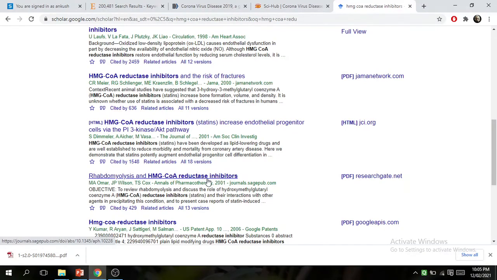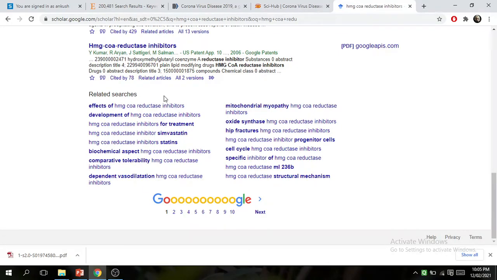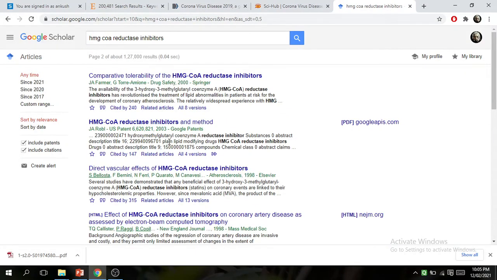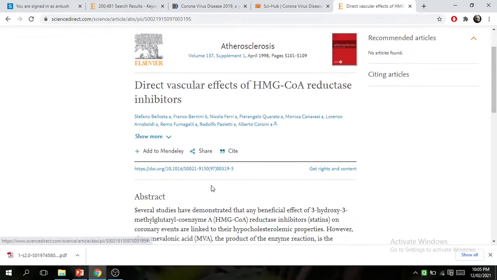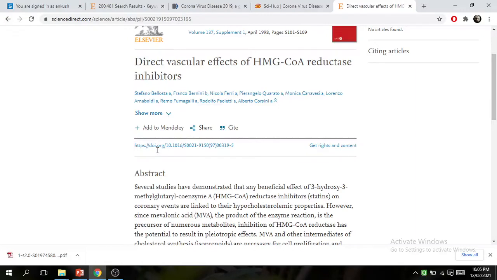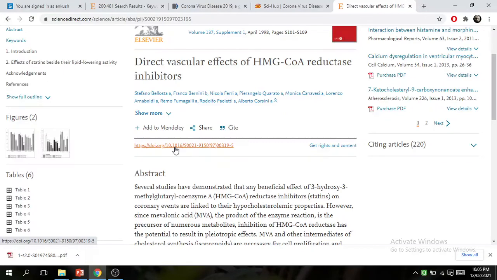Rhabdomyolysis and HMG CoA reductase inhibitors, HMG CoA reductase inhibitors. There are lots of results, and related searches related to HMG CoA reductase. Okay, I want to download this research paper, Direct vascular effect of HMG CoA reductase inhibitor. Open it. For downloading, you select this DOI number, https doi.org. Select this, right click, copy link address and go to Sci-Hub.